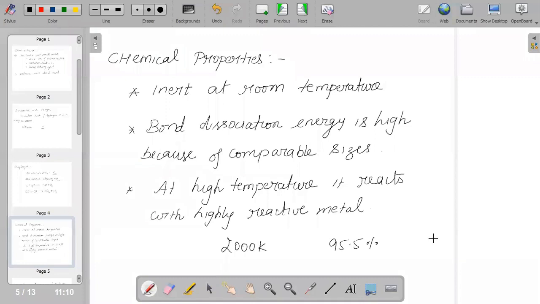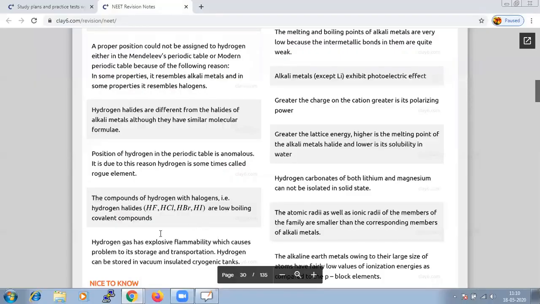And although the bond dissociation energy is very high, still hydrogen is a reactive element. Hydrogen is a reactive element, and hence hydrogen gas has explosive flammability, which causes problems for its storage and transportation. Hydrogen can be stored in a vacuum isolated cryogenic tank. Just because of its reactive nature, it is considered very explosive and flammable.